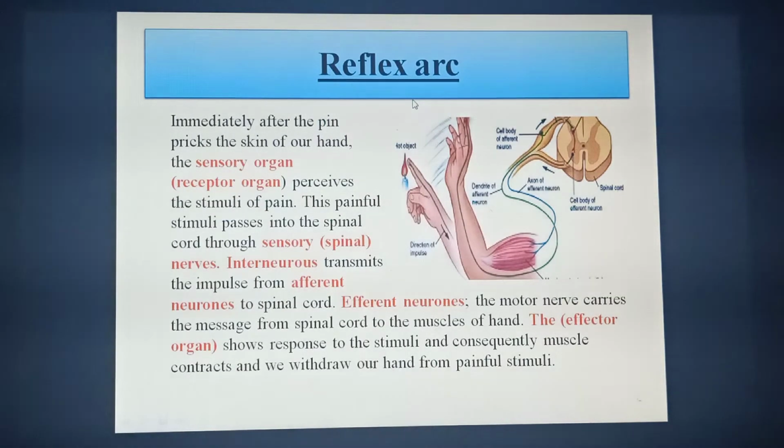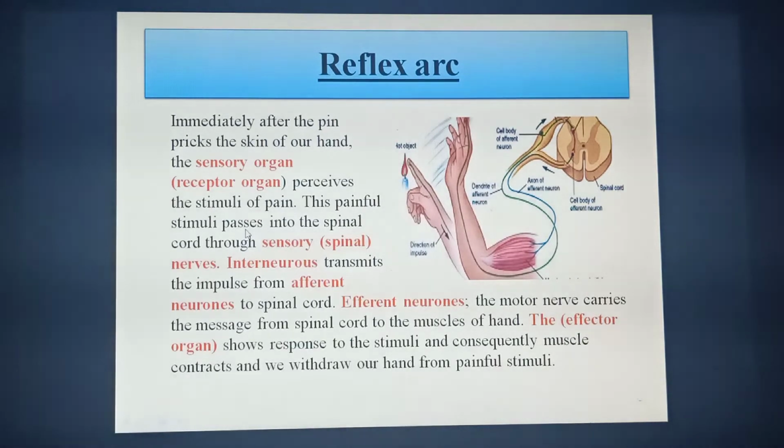Then, reflex arc, look here, there is an incident. This is the candlelight, the flame of fire, and this is the hand. Immediately after a pin pricks the skin of our hand, or thermal heat, the sensory organ, that is the receptor organ, perceives this thermal painful stimulus.